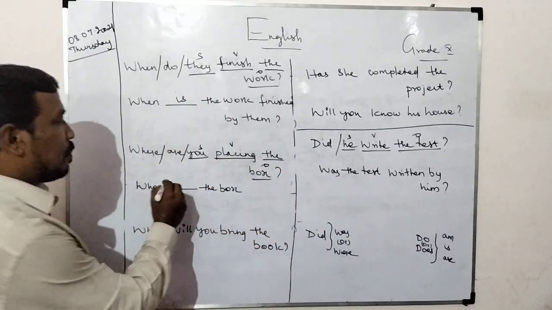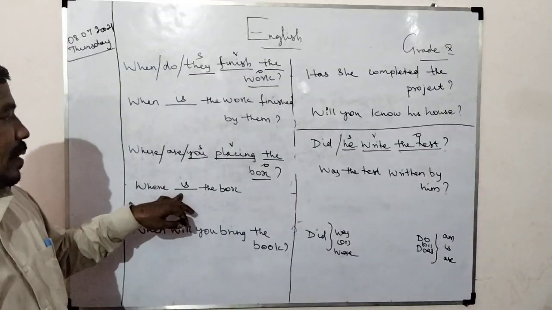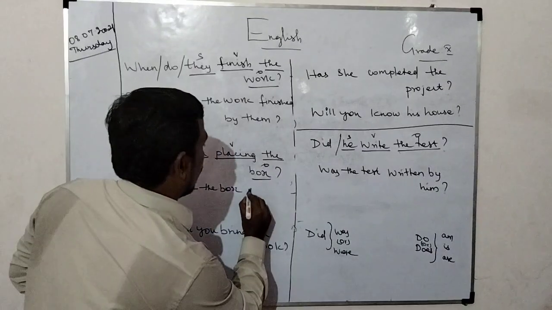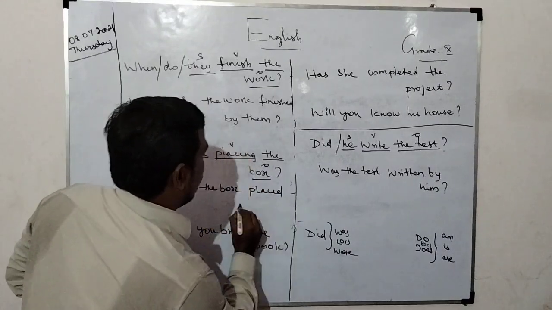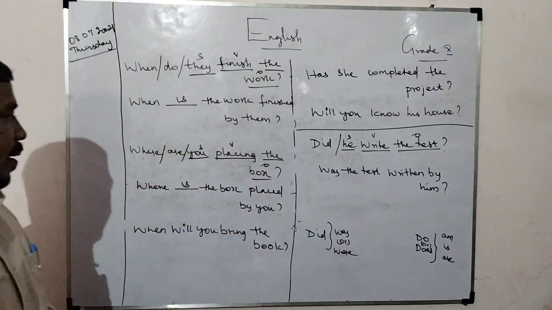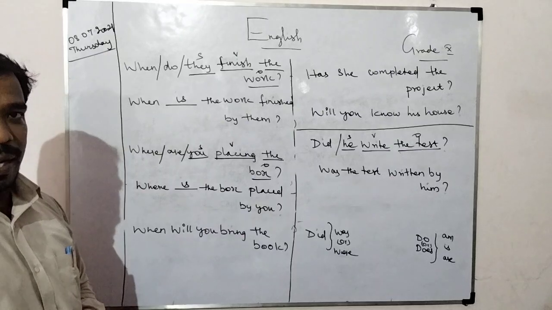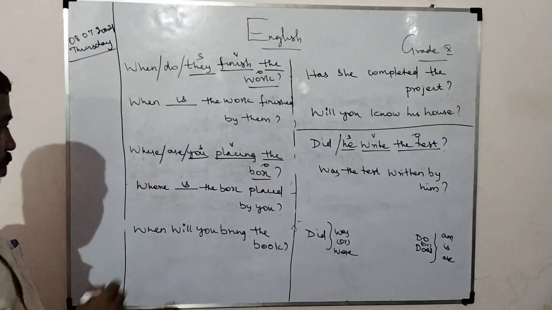The box is third person singular, so we should use "is". Where is the box placed by you? Okay, where is the box placed by you? Have you understood? Okay, come.